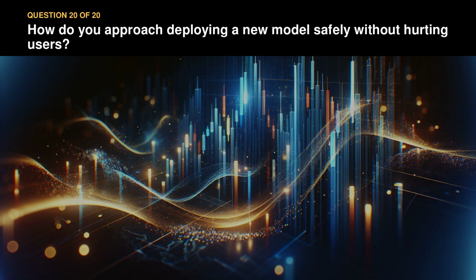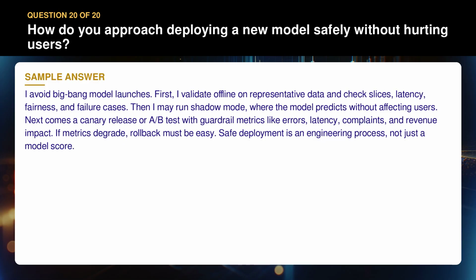Question 20. How do you approach deploying a new model safely without hurting users? I avoid big bang model launches. First, I validate offline on representative data and check slices, latency, fairness, and failure cases. Then I may run shadow mode, where the model predicts without affecting users.